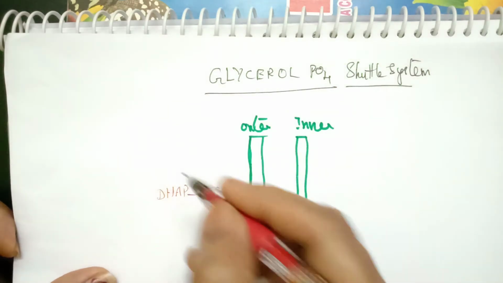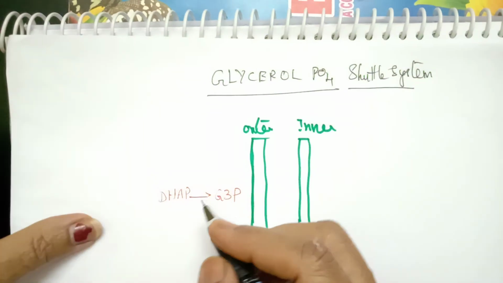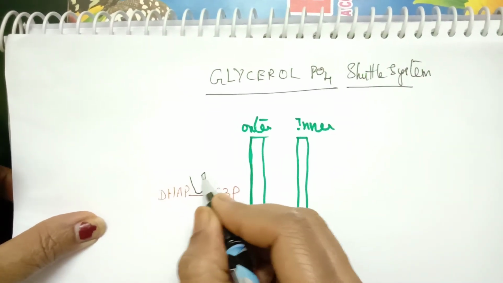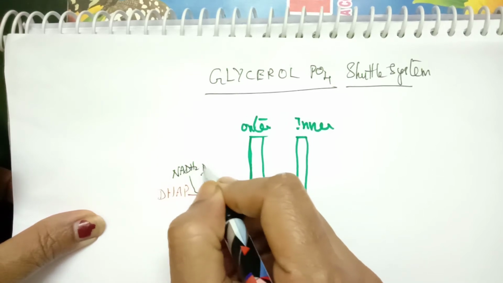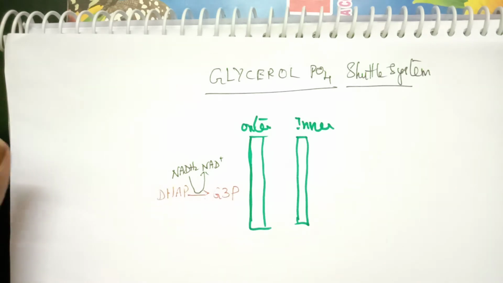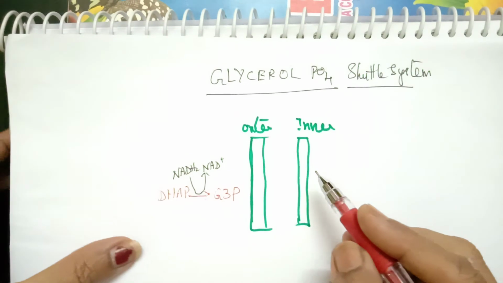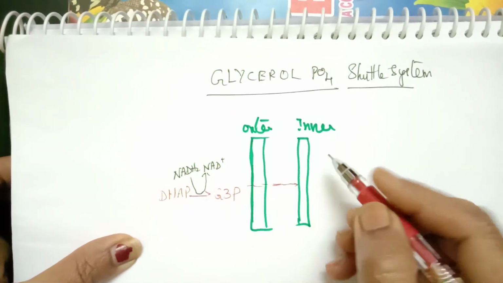And here there is a utilization of NADH2, that is converted to NAD+. And now this glycerol phosphate passes through the membrane and reaches the inner membrane.